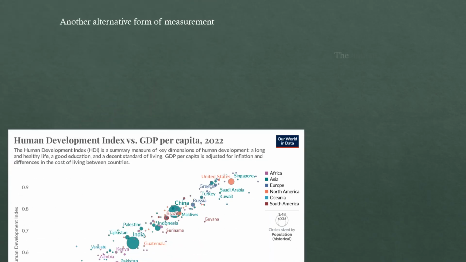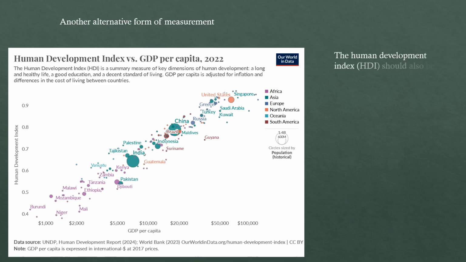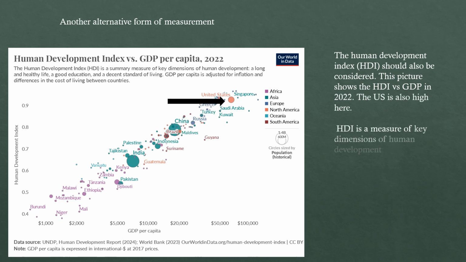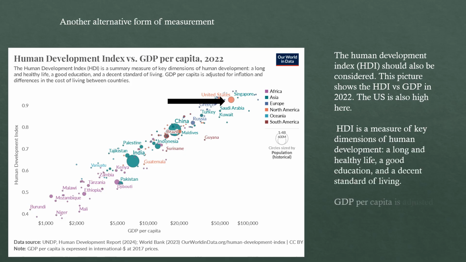Another alternative form of measurement, the Human Development Index, or HDI, should also be considered. This picture shows the HDI versus GDP in 2022. The US is also high here. HDI is a measure of key dimensions of human development: a long and healthy life, a good education, and a decent standard of living. GDP per capita is adjusted for inflation and differences in the cost of living.